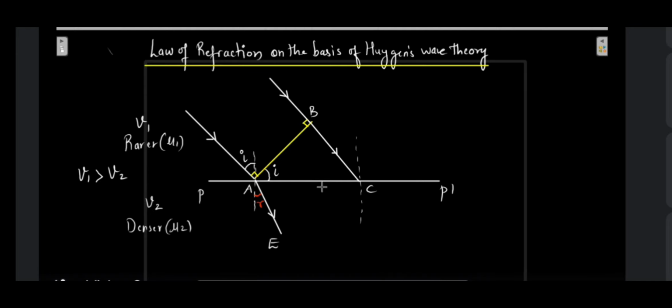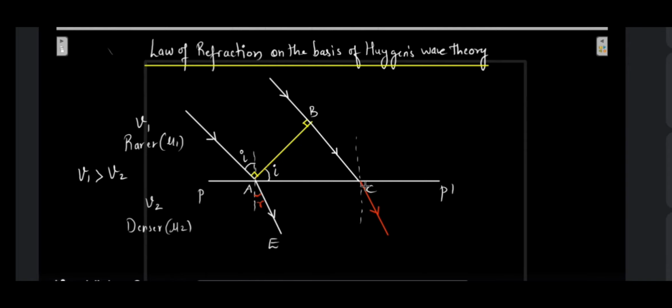If I want to draw a refracted wavefront over here, we'll have to draw a line which is perpendicular to both the refracted rays. This ray gets refracted in this direction. It will obviously be parallel to the refracted ray which we have already drawn, something like this. Both the refracted rays have to be parallel, because the angle of incidence is the same and the medium is the same. So this has to be the refracted ray.